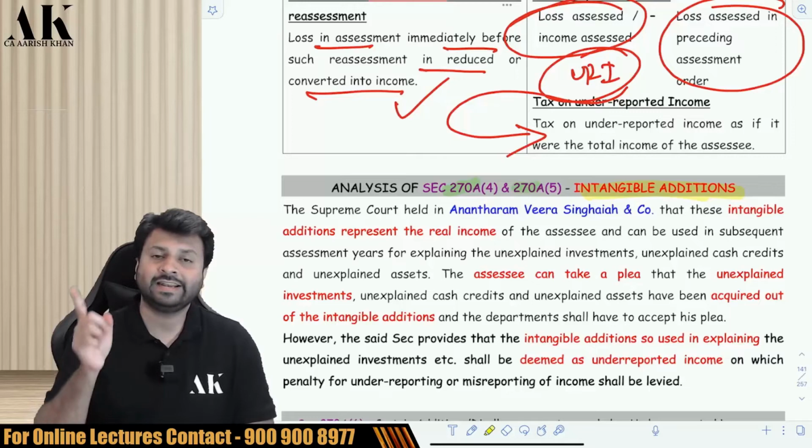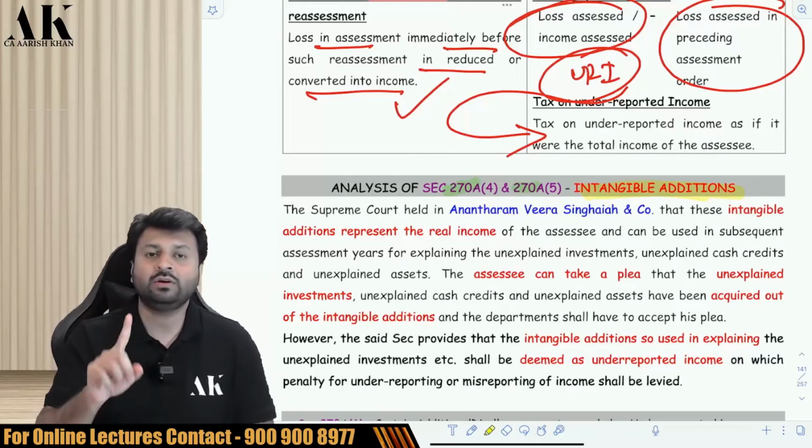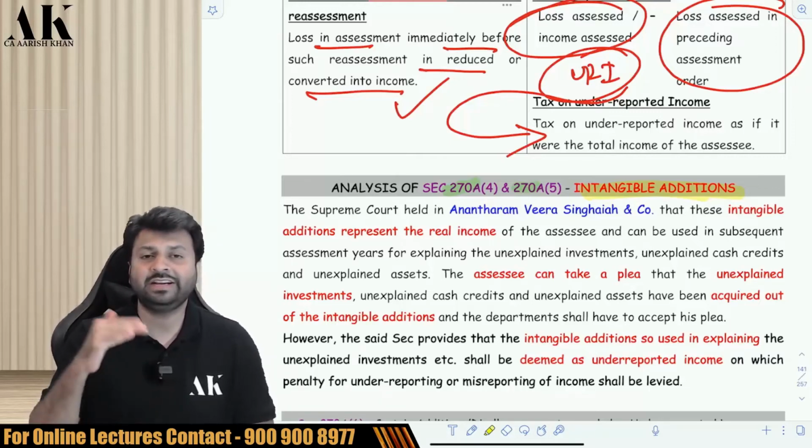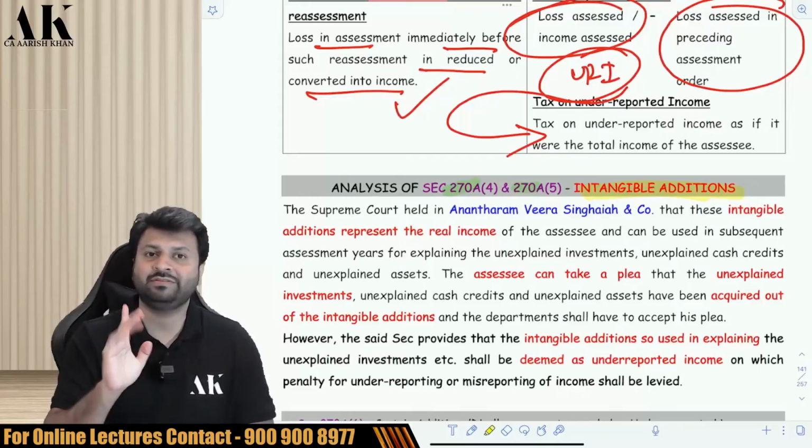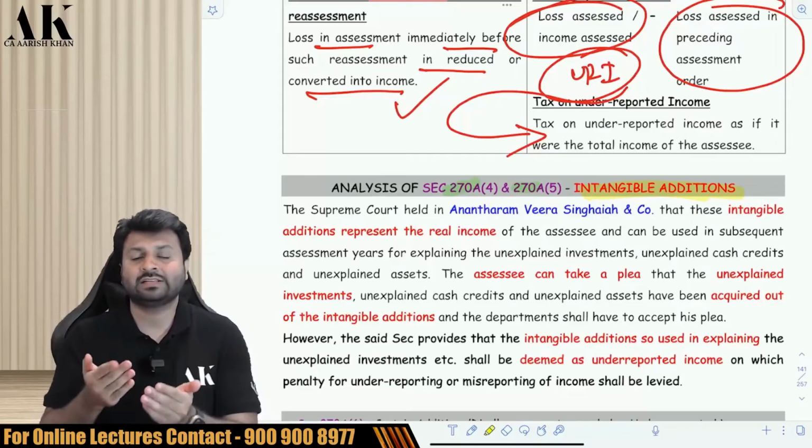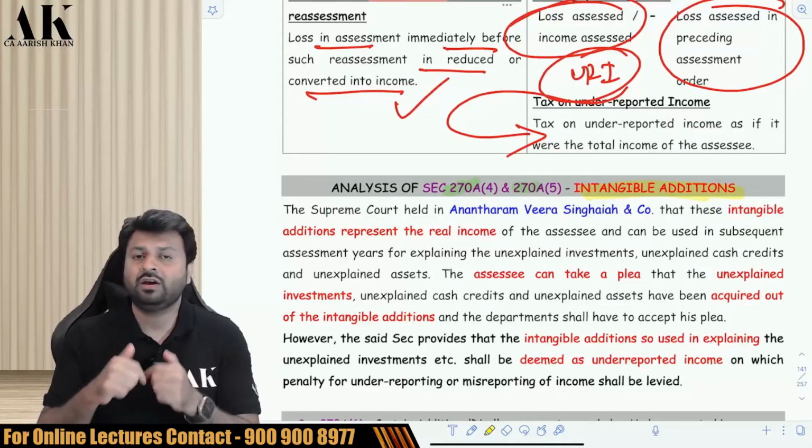But the question is, can the AO impose penalty on that much amount? The AO cannot impose penalty on the intangible addition. On intangible addition, the AO cannot impose penalty. Be very careful. The AO can only take taxes on the intangible addition. He cannot take penalty on that intangible addition.